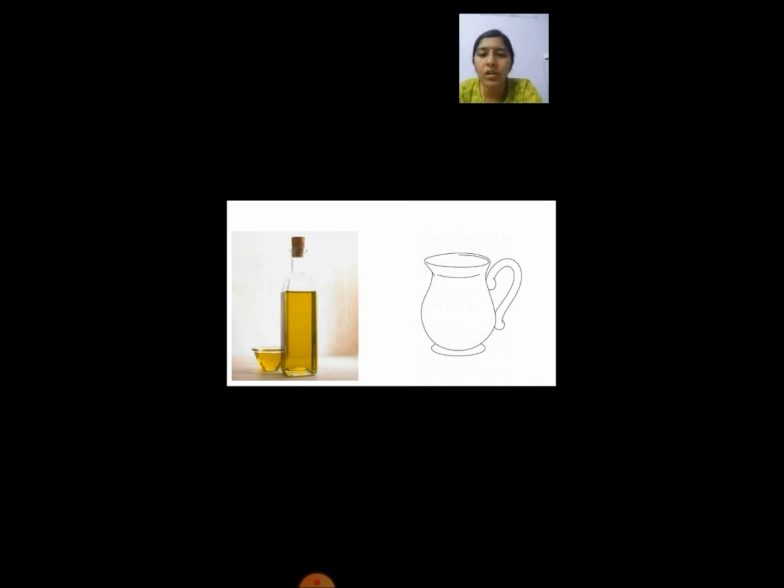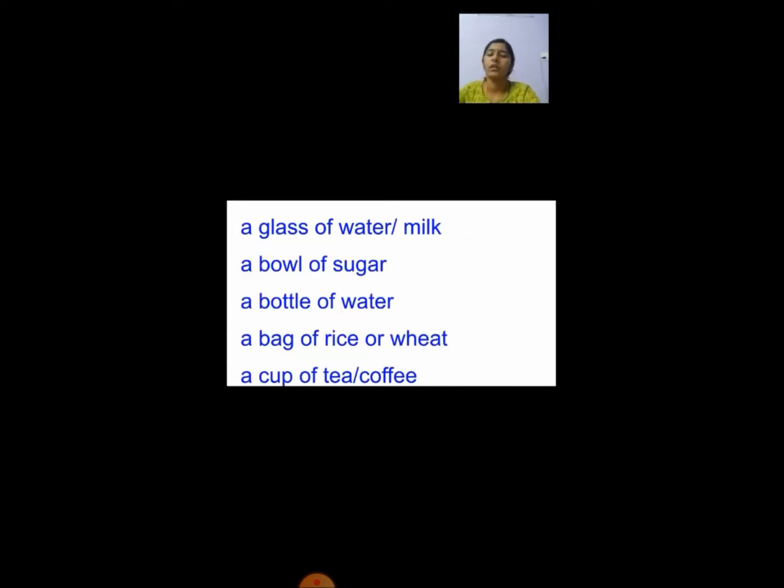A jar of water, a packet of... we cannot say a packet of biscuits because we can count it. So we are going to say a loaf of bread. Loaf means when you get bread from the shop, we call it a loaf.